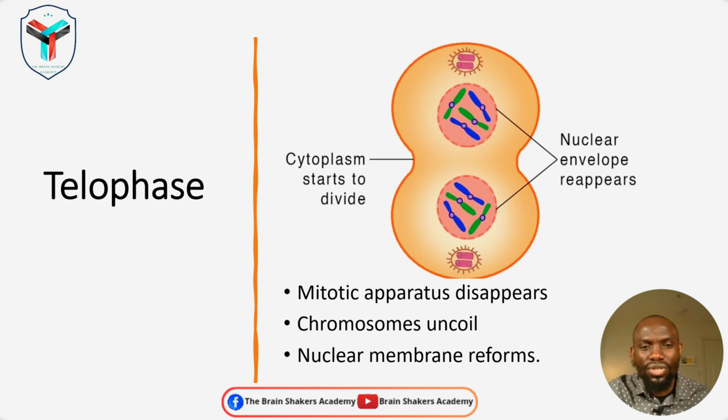When you get to the stage of telophase, the nuclear membrane now is going to reform. So it comes in and surrounds the two sets of chromosomes that have been formed in each cell. So that is what happens within the telophase, and this then prepares the cell to be completely divided through the